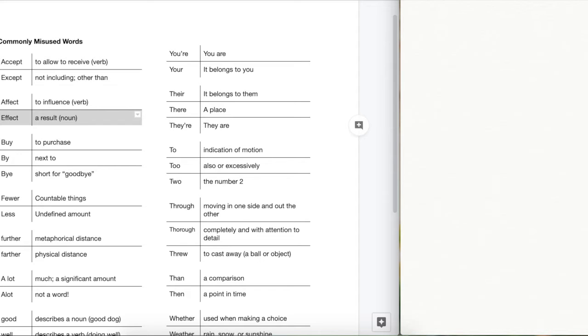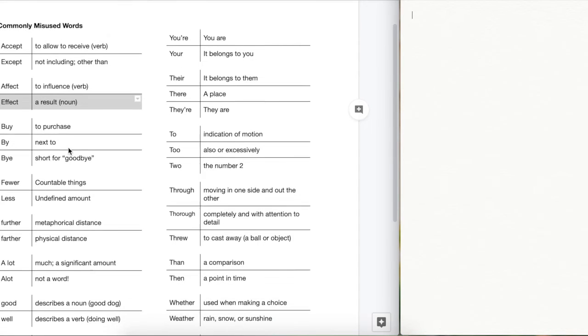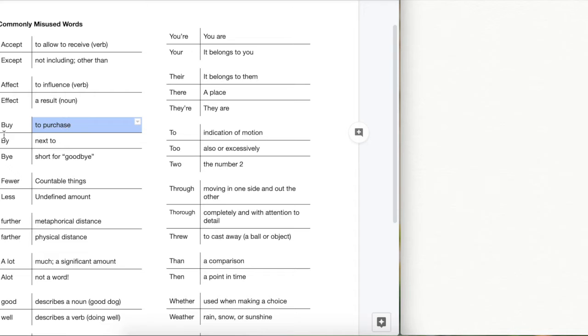Let's take a look at buy and by. These you should probably know, but buy is to purchase. The past tense of to buy is, of course, bought. By is next to or authorship. So the chair is by the table. The story is by Mark. Obviously, by is short for goodbye.